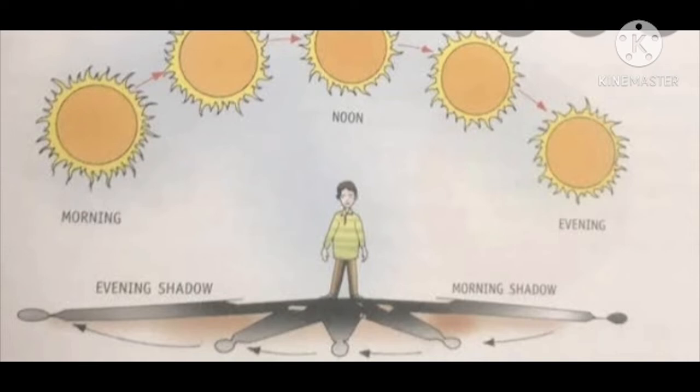See, just look at this picture. You must have observed that the size of your shadow changes during the day. During the daytime, your shadow is longer in the morning and evening when the rays of the sun are slanting and cover a larger distance. So the size of the shadow keeps decreasing and becomes the shortest at noontime when the sun is overhead and the rays of the sun have to cover the shortest distance. You can note that the direction of a shadow changes with the position of the sun.